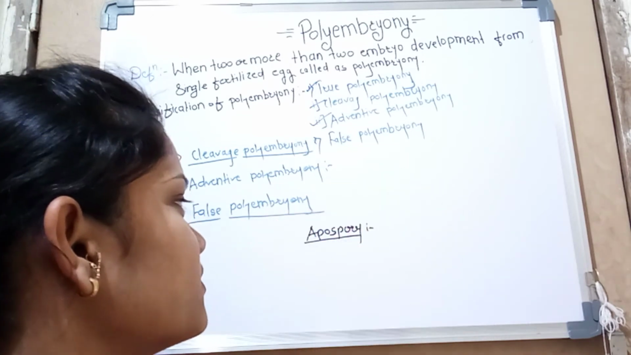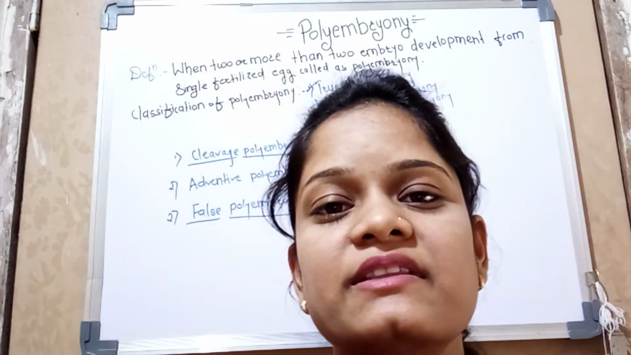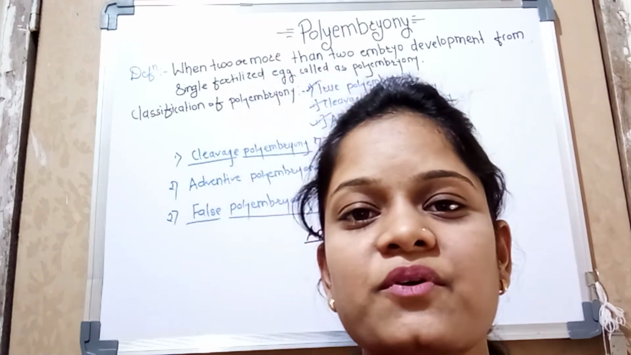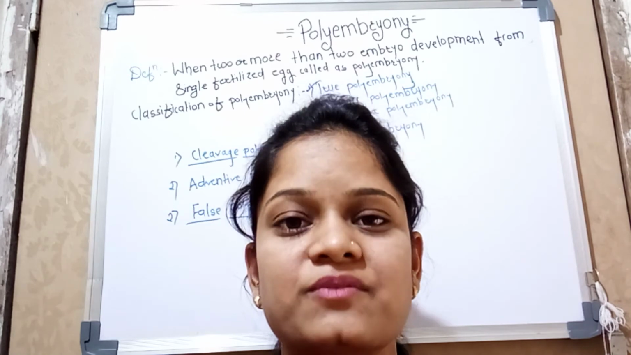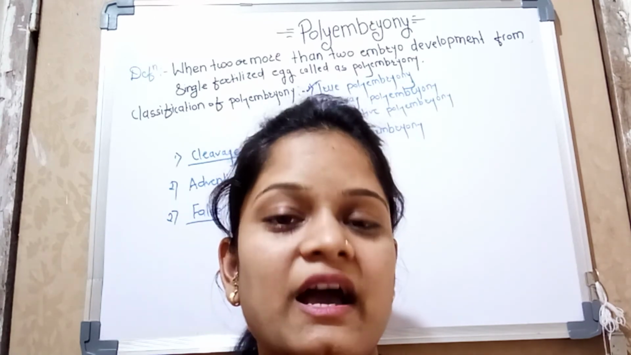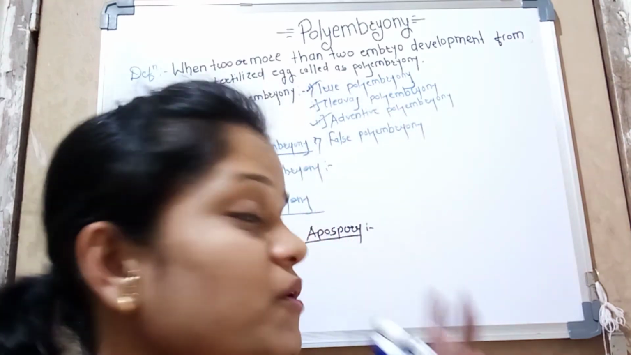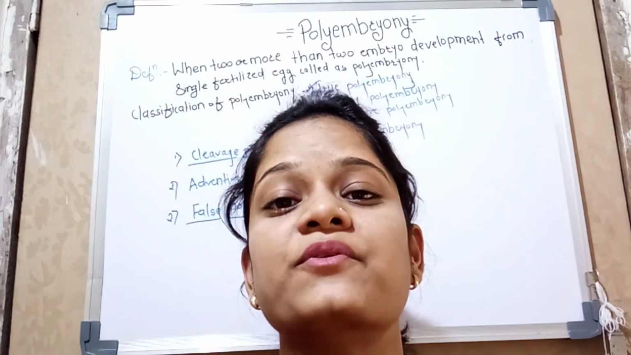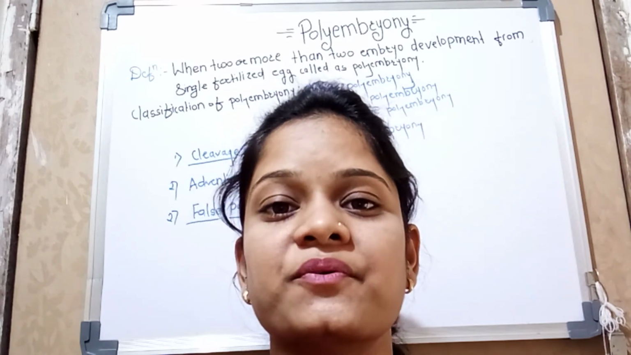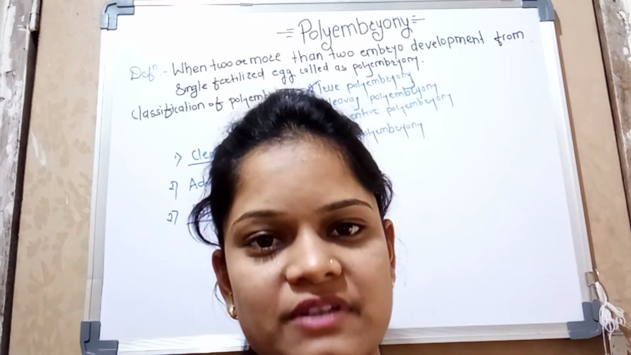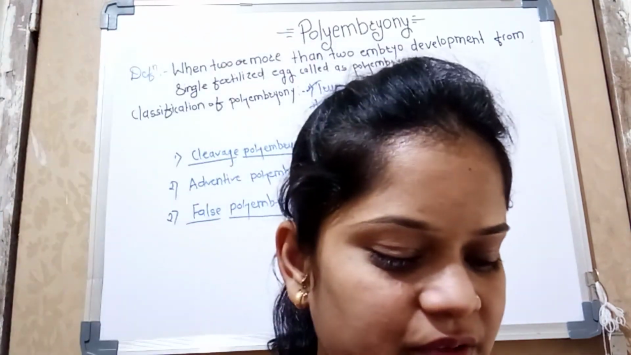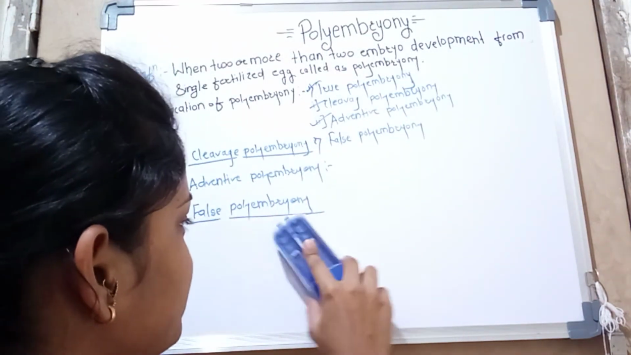So to understand false polyembryony, first you must know the concept of apospory. Apospory is nothing but the formation of gametophyte without meiosis and spore. We know that normally gametes are formed by the process of meiosis, which is why there is formation of a haploid gametophyte. But in this condition, a diploid gametophyte is formed without meiosis or spore. These gametophytes are formed by sporophytic cells or non-reproductive cells, and that is called false polyembryony. I hope you understand this classification.